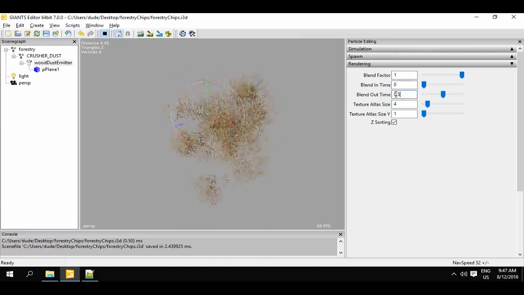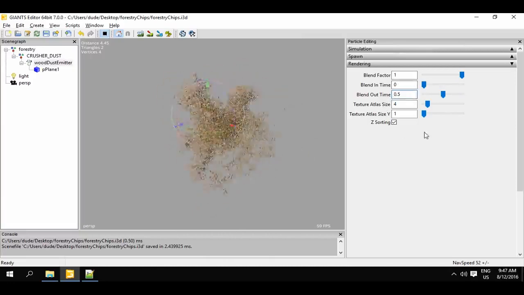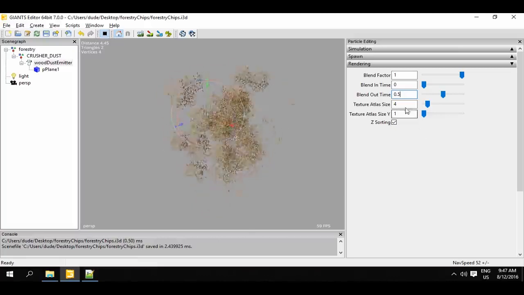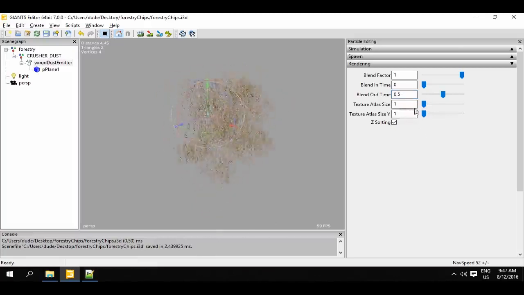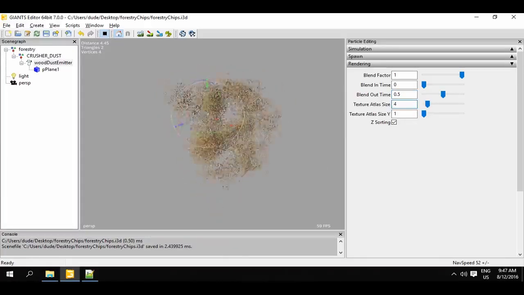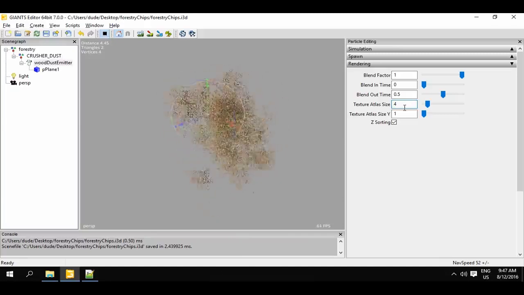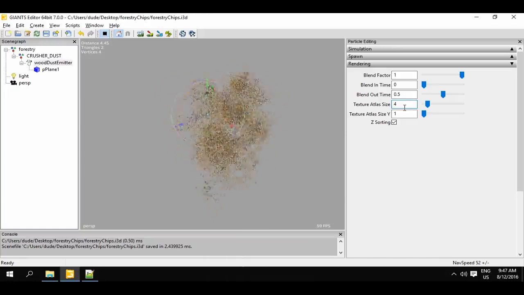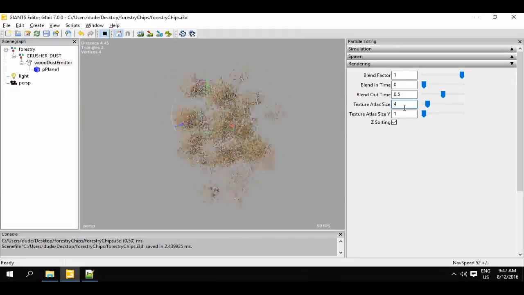Down here, we have the parameters texture atlas size X and texture atlas size Y, which specify how many subdivisions the utilized texture possesses. These values often have the setting 1 because that's sufficient for many applications. In our case, however, this value is set to 4, that is, each new particle is created at one of these 4 points, generating a higher level of visual variance.